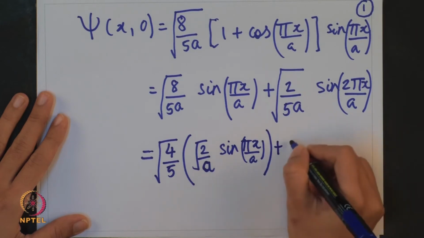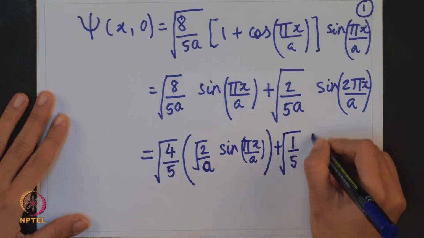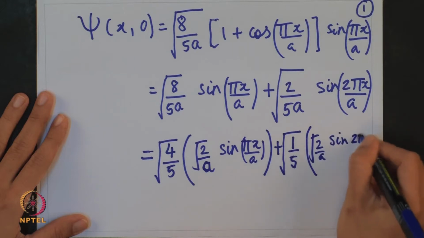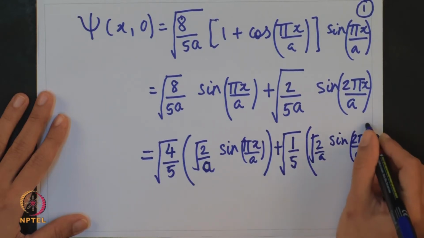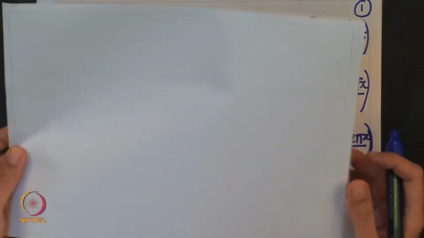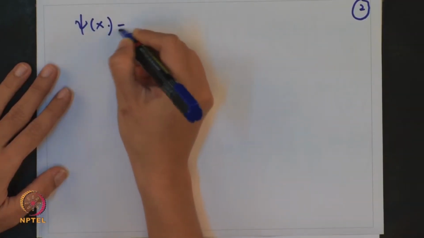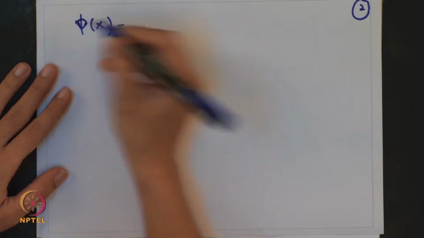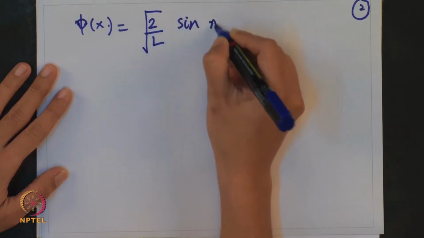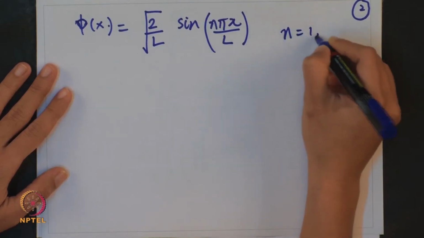The second term I will rewrite as sin 2 pi x by a. For this, just recollect what was the solution for a particle in a one dimensional box. Psi of x was given by, or rather let us call it phi of x, phi of x was given by root 2 by L sin n pi x by L. This was the general solution where n can take any value.